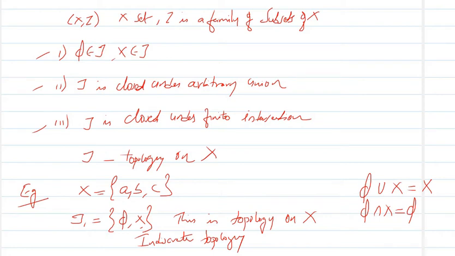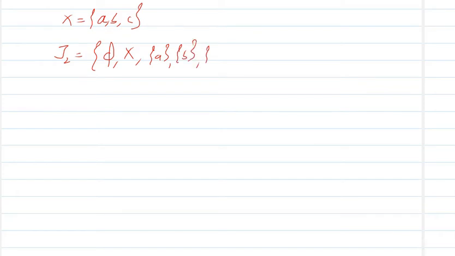Now we will take another example. Same set, I am taking X as {a, b, c} and defining tau 2 as phi, X. Phi and X are required in the topology because that is the first condition, and I am taking all singleton sets {a}, {b}, {c}. Next, the collection of two-element sets {a, b}, {a, c} and {b, c}.